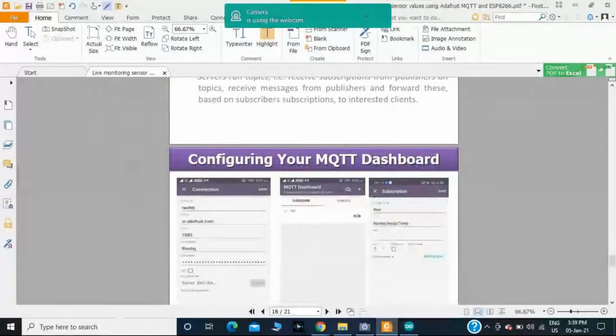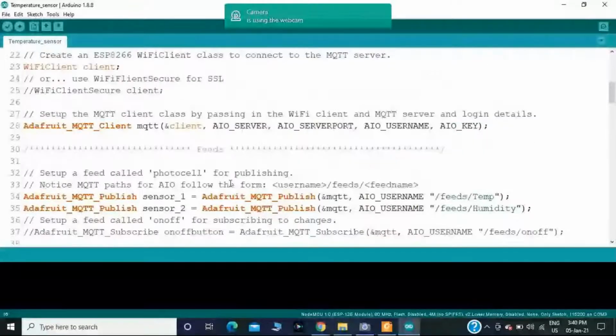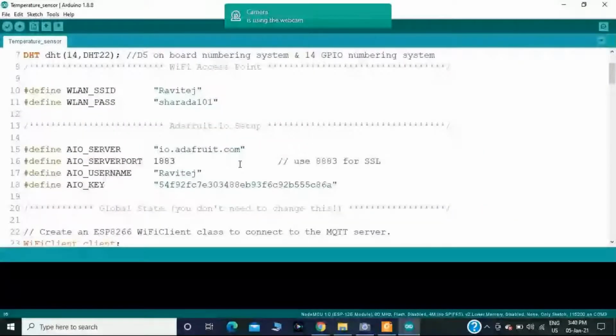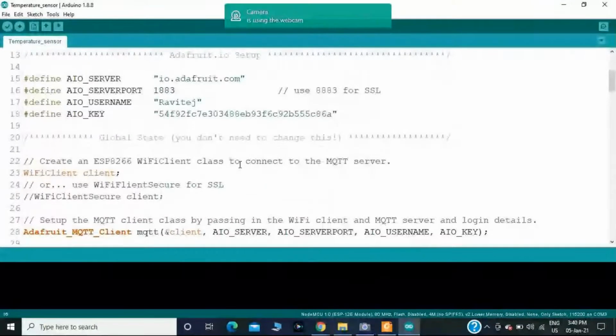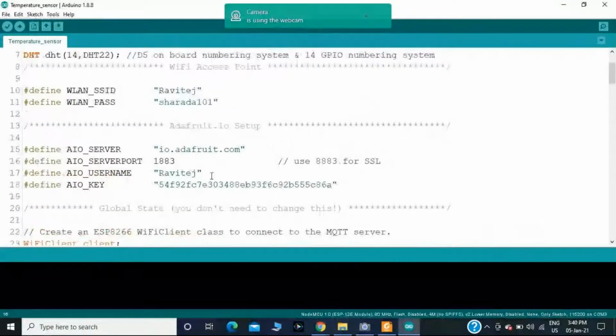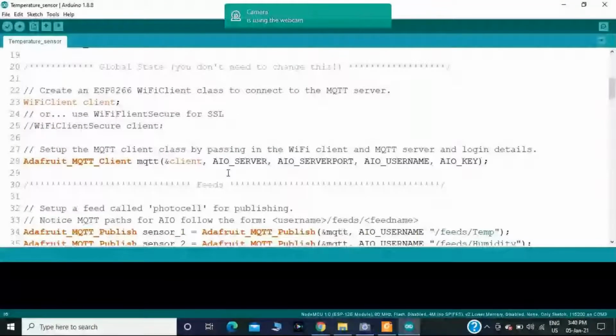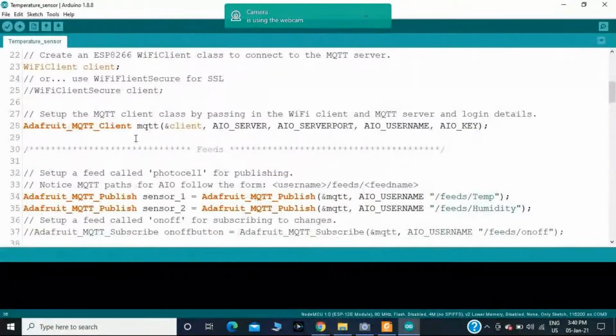Okay, in order to get the temperature and humidity data, first you should install the MQTT dashboard. Before moving towards that, first I will explain the coding part. After providing the server name, server port, username, and AIO key in the program part, then I should set up the MQTT client class by passing in the Wi-Fi client, MQTT server and login details. Okay, this way you should provide.